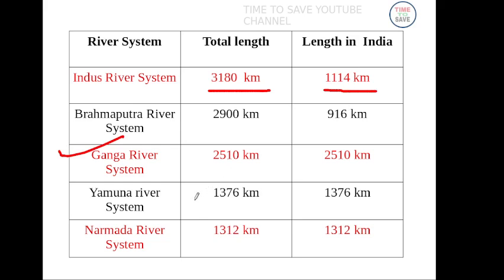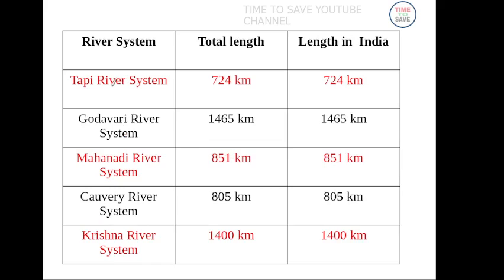Narmada river length 1312 km. This type of question is asked in your state level exam. Depends on your state, this type of question is very important. Tapti river total length 724 km and Kaveri river total length 805 km. Krishna river total length 1400 km.